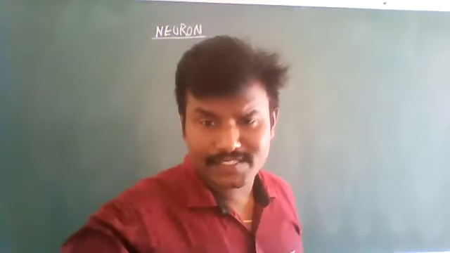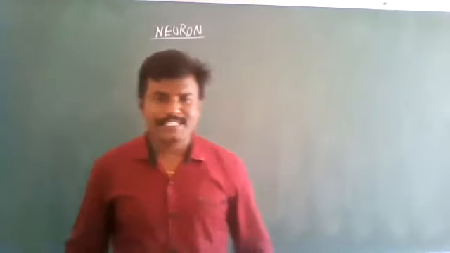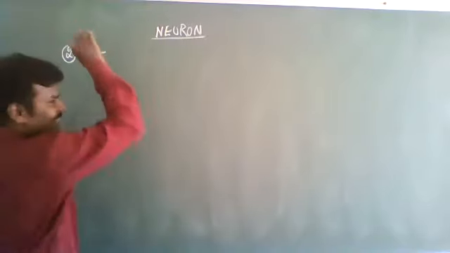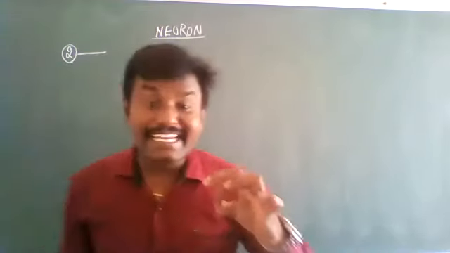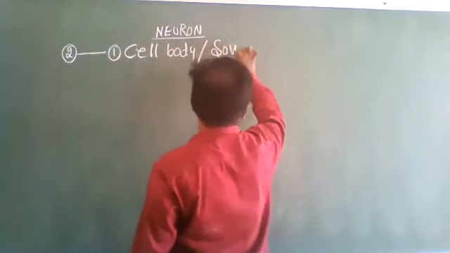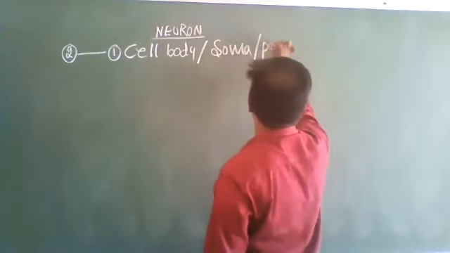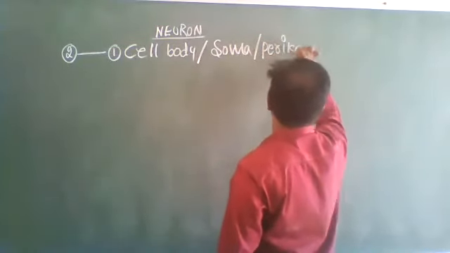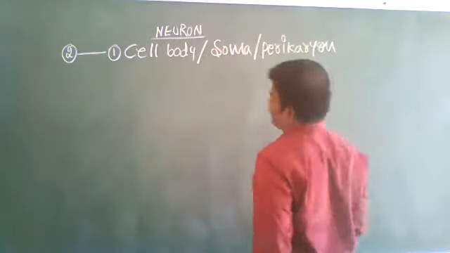So mainly, neurons possess two distinct regions, specific regions. That is one, the cell body, soma or perikaryon.